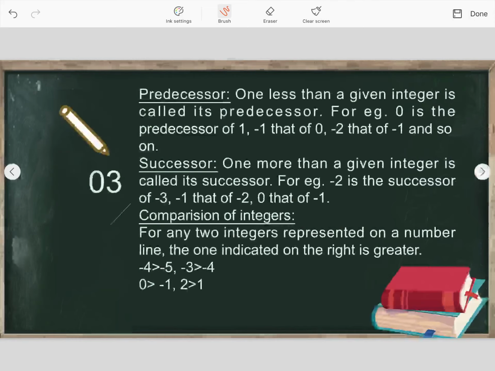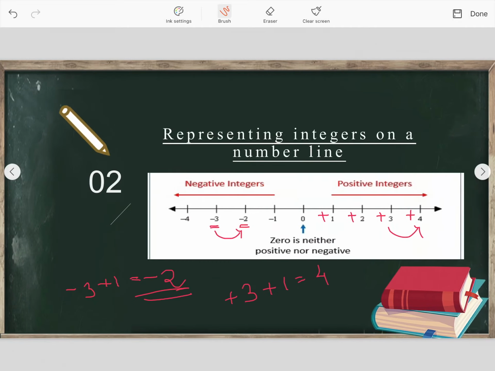Now how to compare? For any two integers represented on a number line, the one indicated on the right is always greater. Again, we study from the number line only. Look, the number on the right hand side is always greater. On the positive side it is very easy, yes or no? Because we know that 2 is greater than 1, 3 is greater than 2, 4 is greater than 3. But on the negative side, it might be a little bit confusing.